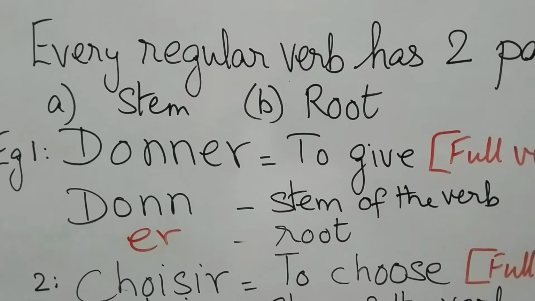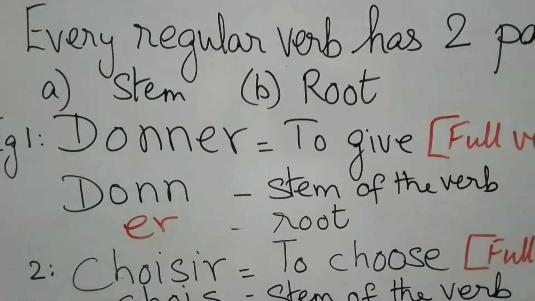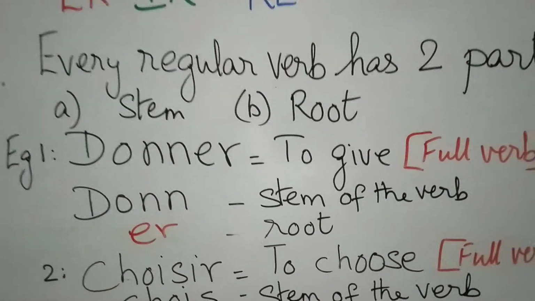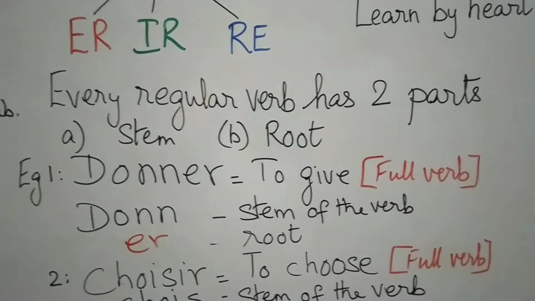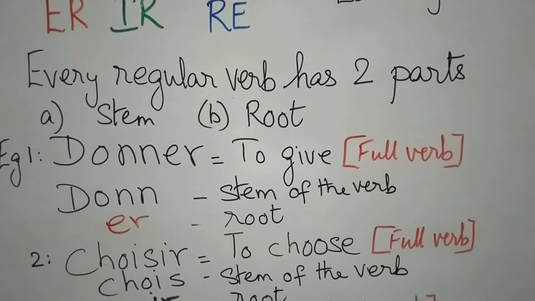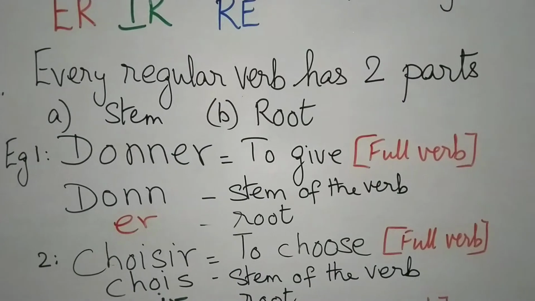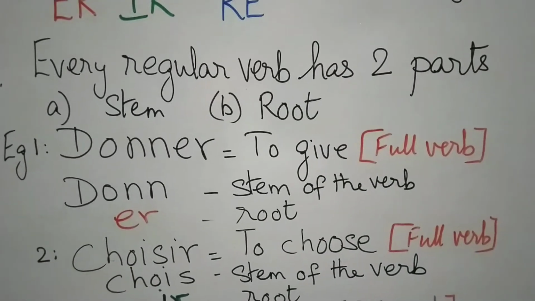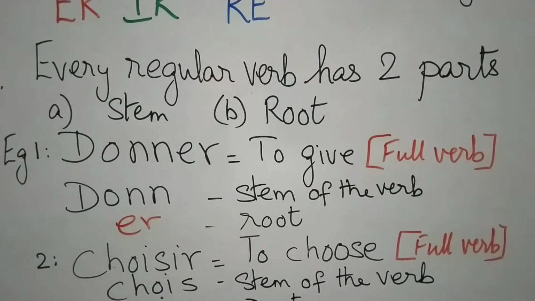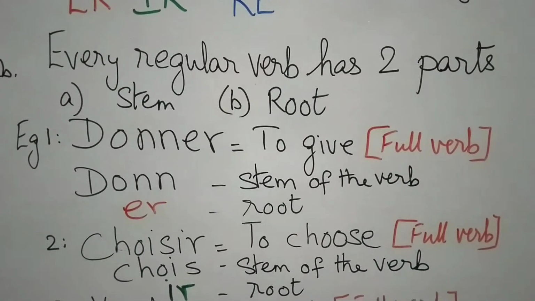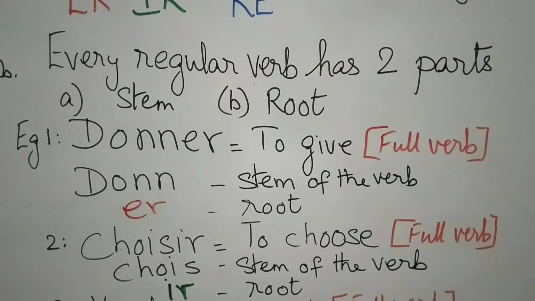The second example I have given you is choisir. I have chosen this verb. Choisir means to choose, and choisir is the full verb. The full verb can also be known as the infinitive. Choisir also has two parts. After removing the IR, you will have CHOIS. So, CHOIS is the stem of the verb, IR is the root of the verb. This is the verb of the second category, IR verbs.